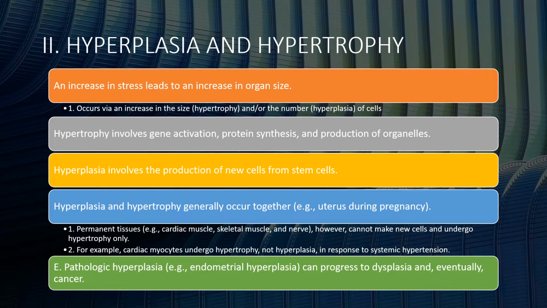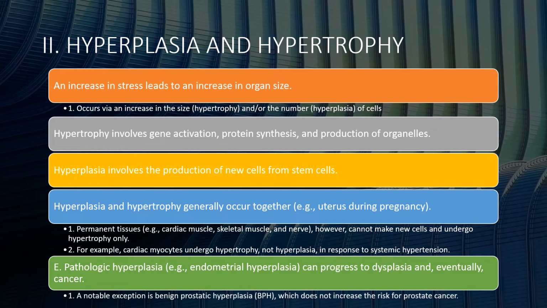Permanent tissue: cardiac muscle, skeletal muscle and nerve cells cannot make new cells and can undergo hypertrophy only. Cardiac myocytes are an example of this, which undergo hypertrophy and not hyperplasia in response to systemic hypertension. Hyperplasia is the increase in the number of cells, and hypertrophy is the increase in the size of the cell.